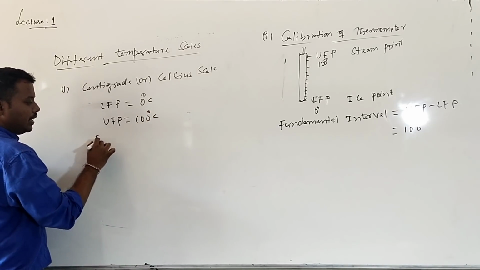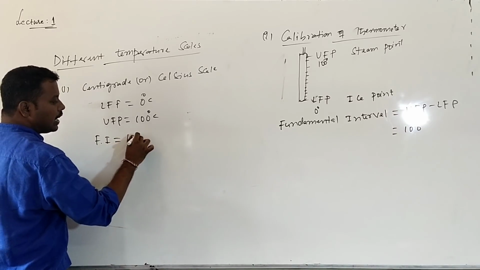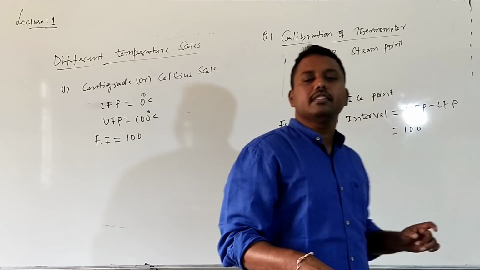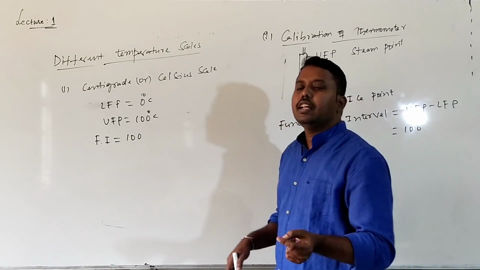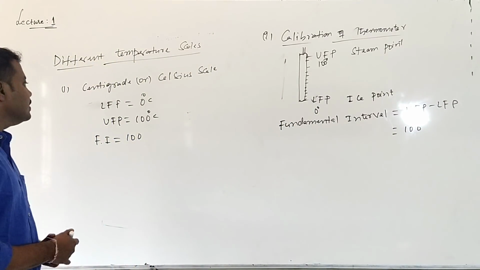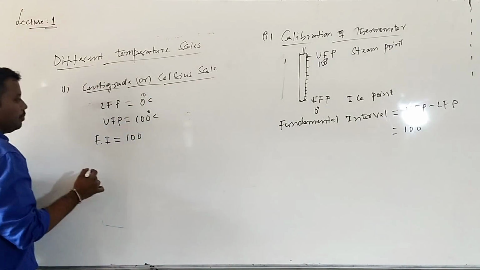What is the fundamental interval, given by FI? The fundamental interval is 100. So the total thermometer will be divided into how many equal parts? 100 equal parts. What will each part value be equal to? That is 1 degree Celsius. Okay? 1 degree Celsius. This is for the centigrade scale or Celsius scale.